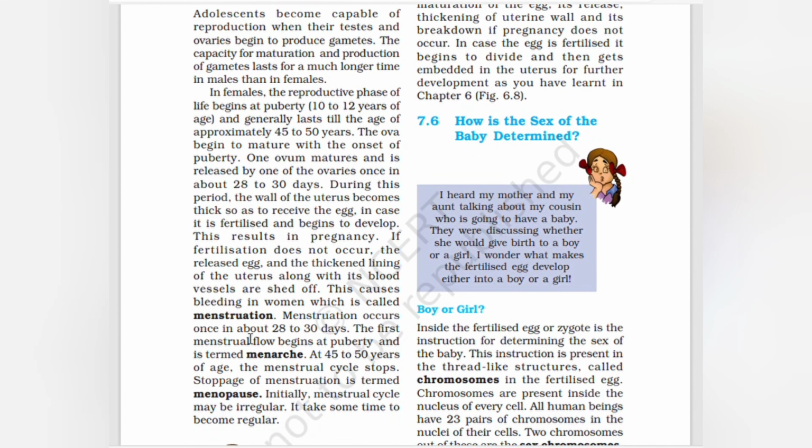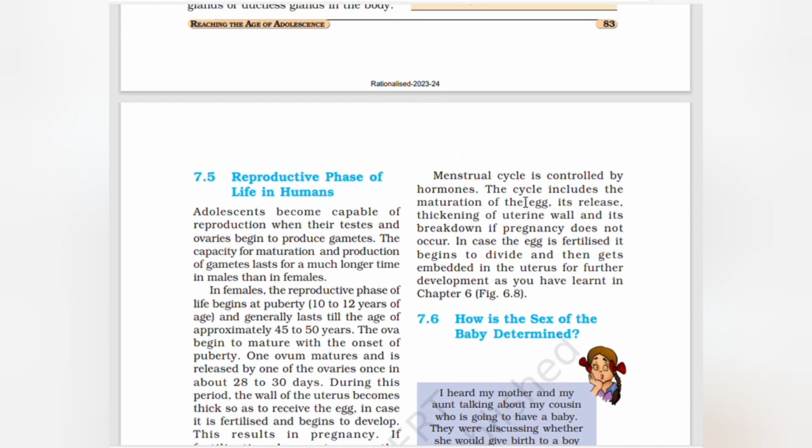Menstruation occurs once in about 28 to 30 days. The first menstrual flow begins at puberty and is termed menarche. At 45 to 50 years of age, the menstrual cycle stops. Stoppage of menstruation is termed menopause. Initially, the menstrual cycle may be irregular and take some time to become regular.